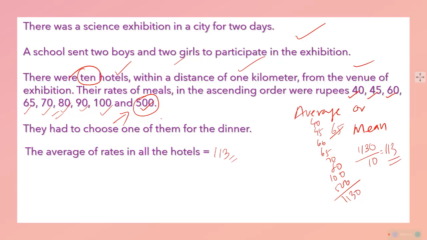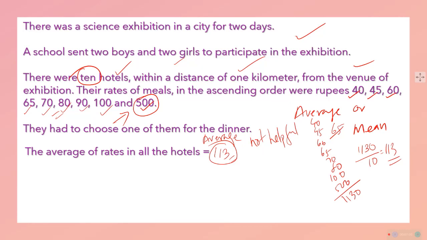So what do we do? Taking the average of this data is not helpful. What we learned from it will not do our work. So we need to find out something else. That is the question here: how will we decide where to eat?